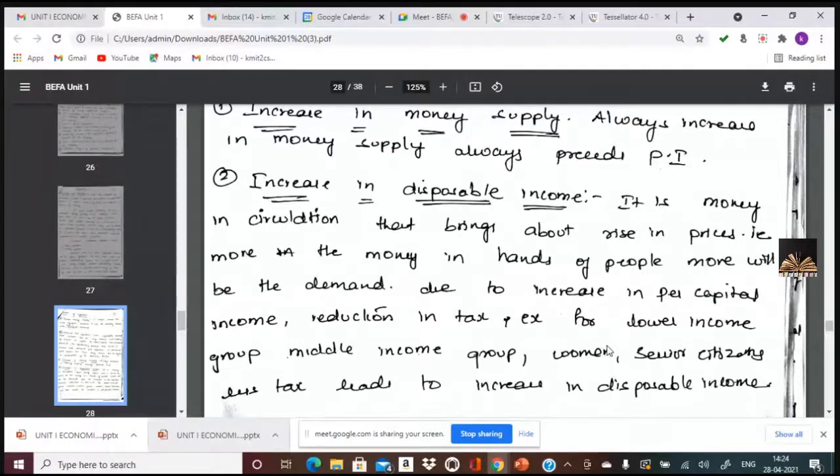But middle income and lower income people have lower rates of taxes, which is the reason why there is more disposable income in the hands of the consumers. But now there is no distinction between women taxpayers and men taxpayers. The new tax regime has removed this concept totally. And yes, we have senior citizens. Basic exemption is 7 lakhs. So this is how benefits have been given for senior citizens.